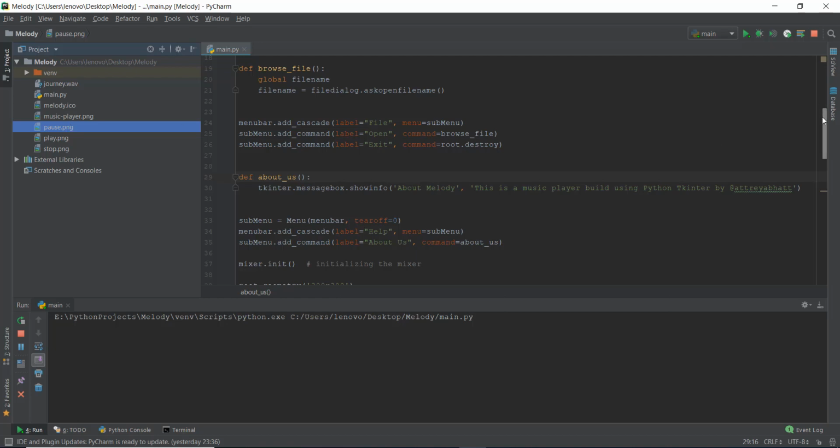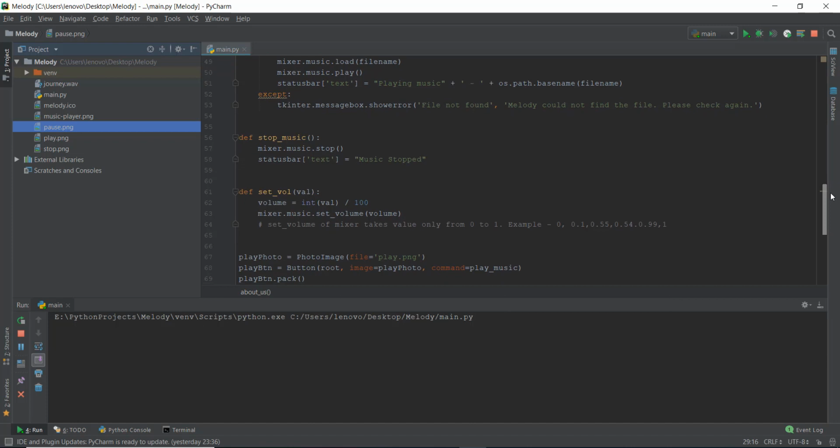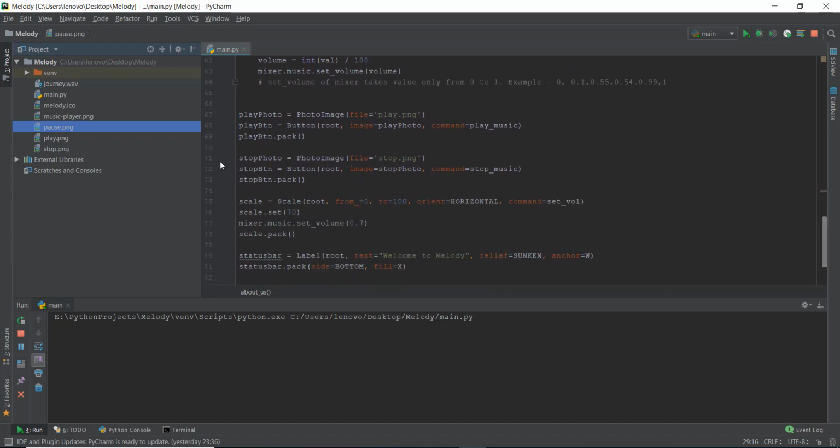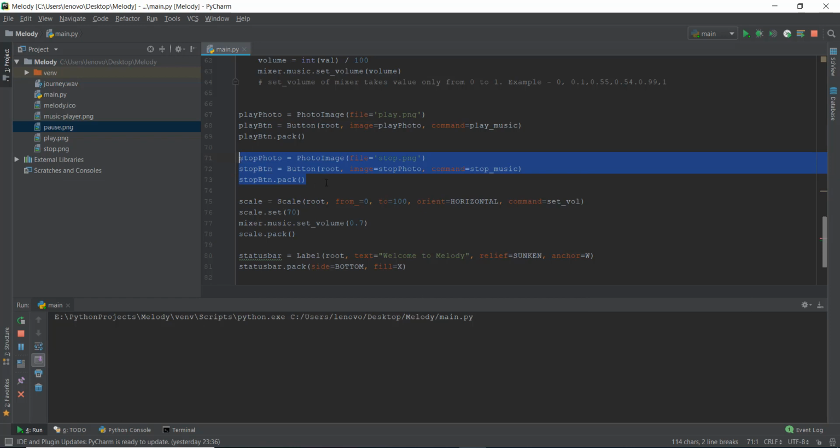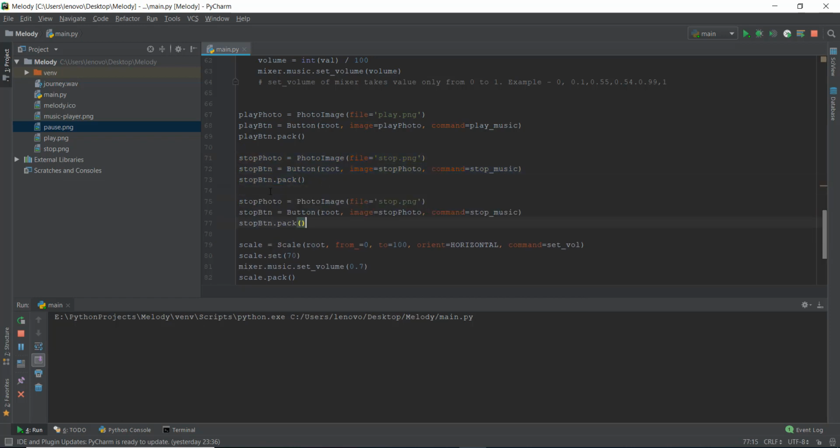Now the next thing, you already know what we need to do because it's pretty simple. We can just copy this from over here because we need to make a photo button, just like we did for play and stop. It's not that complex. Change to pause.png, change this to pause button,